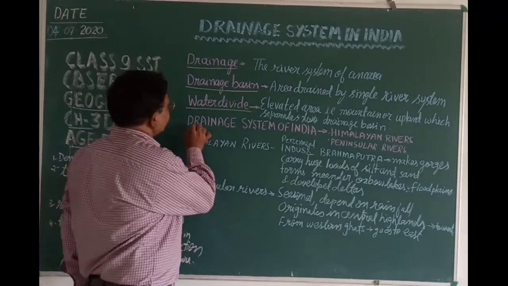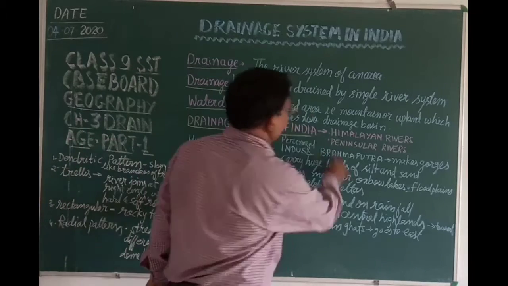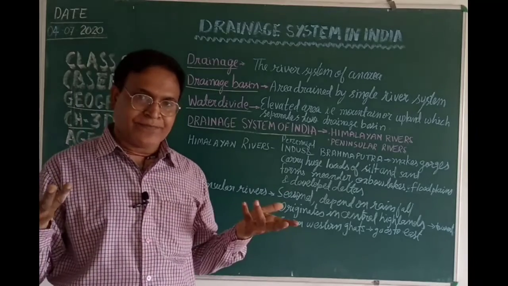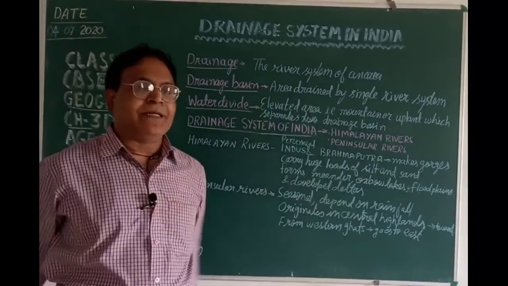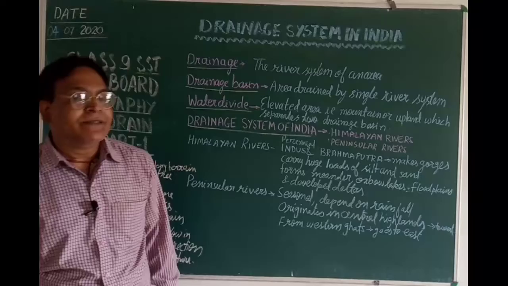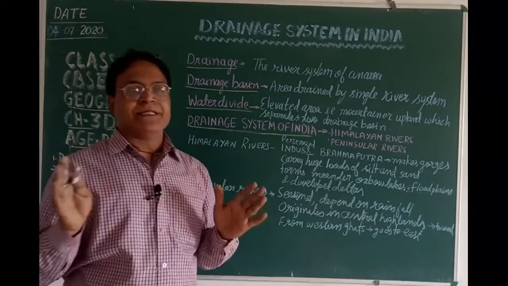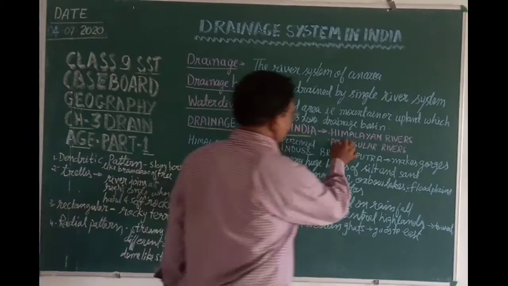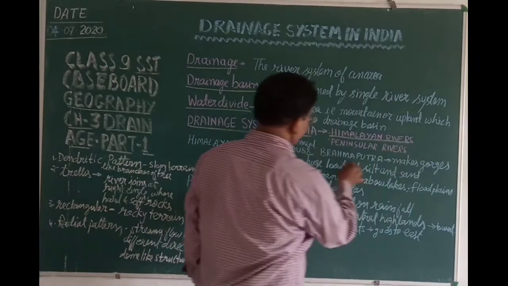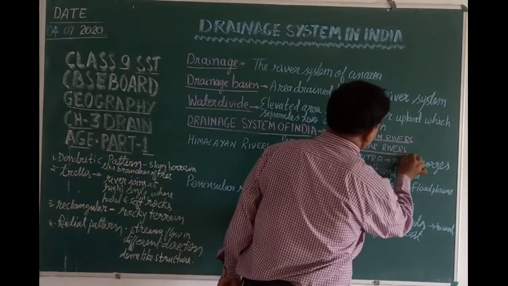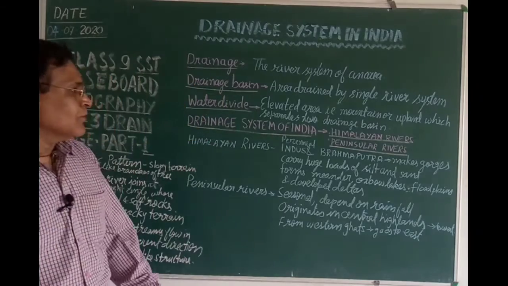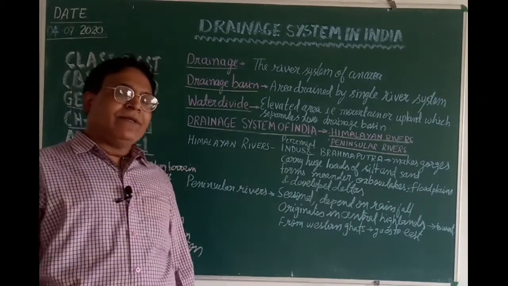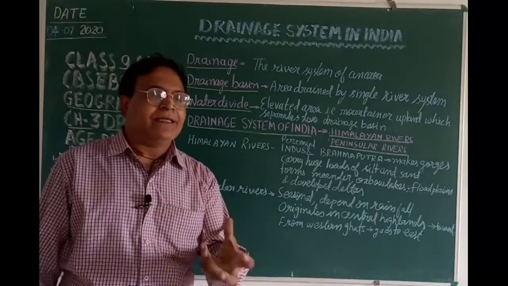Then comes the drainage system of India. Children, you know very well that a drainage system is a river system. Whatever rivers flow in a particular area form a drainage system. The drainage system has been divided into two categories. The very first category is Himalayan rivers and the second is peninsular rivers. Before we go to their classification, first we will try to understand them as an introduction.